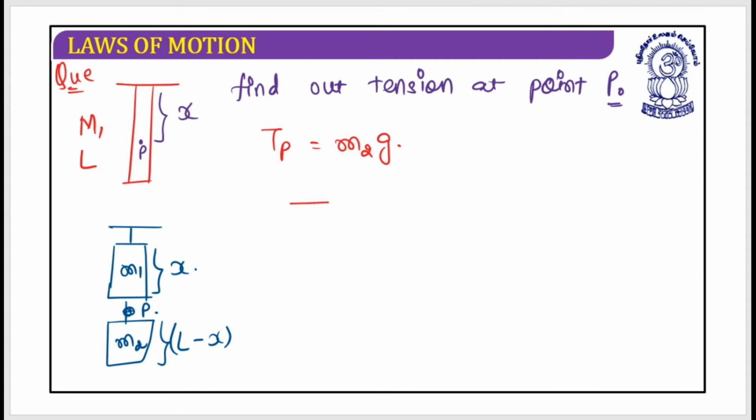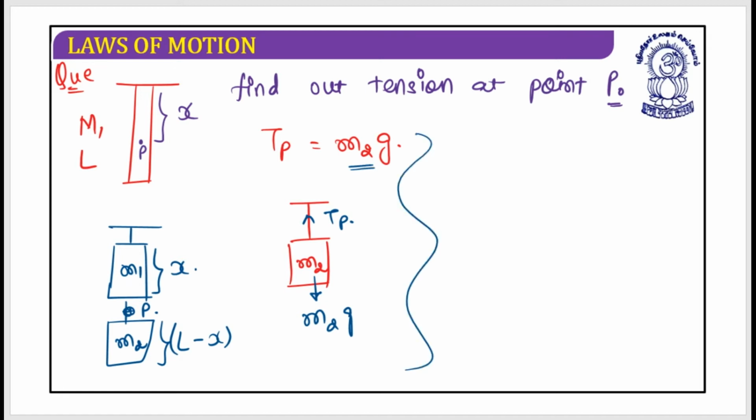How has this been arrived at? It is something like this. This was m2. The force on this point is Tp, and the force on this point is m2g. So Tp is equal to m2g, but I don't have the value of the mass m2. So what I need to do is find out the value of the mass m2.